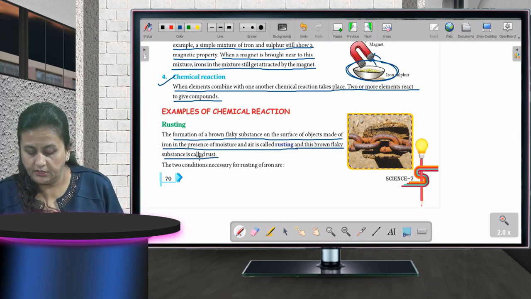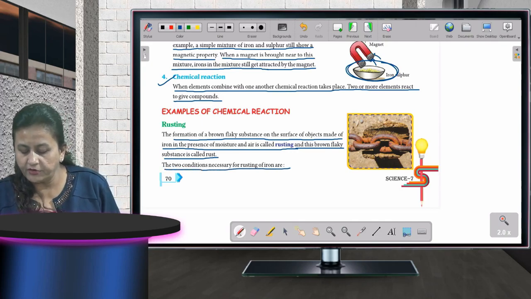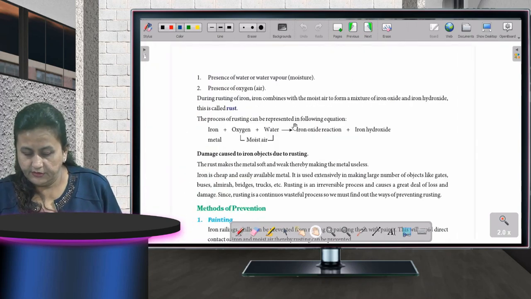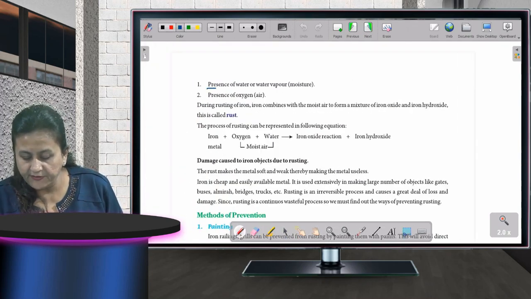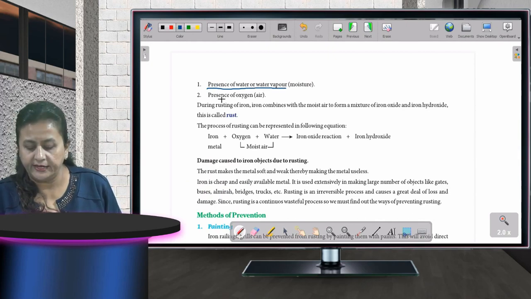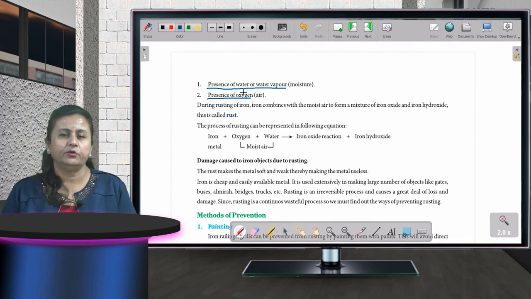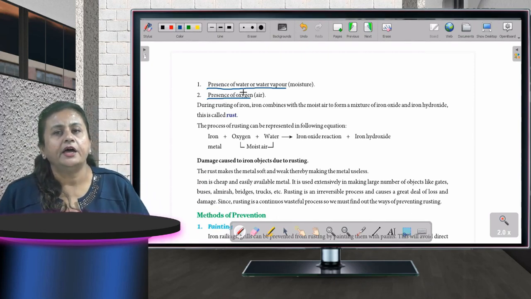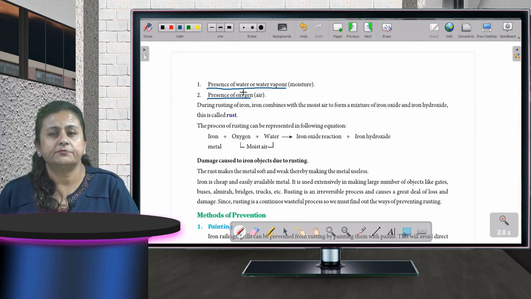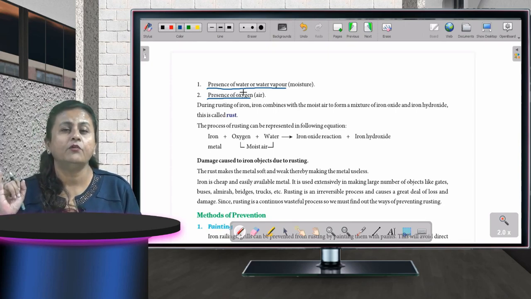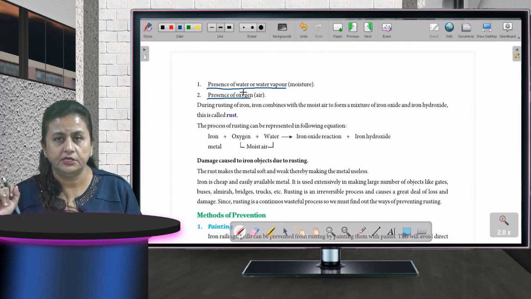Okay, now the two conditions necessary for rusting of iron are, the first one is presence of water or water vapor and the second is presence of oxygen. अगर किसी चीज पे रस्ट लगता है, okay, the things which are made of iron, आयरन मीन्स लोहे से अगर कोई बनी चीज पे रस्ट लगता है तो उसके लिए हमें दो चीजों की बहुत जरूरत होती है. We need two things. The first is presence of water or water vapor and presence of oxygen. In case any of this is lacking, rusting will not take place.